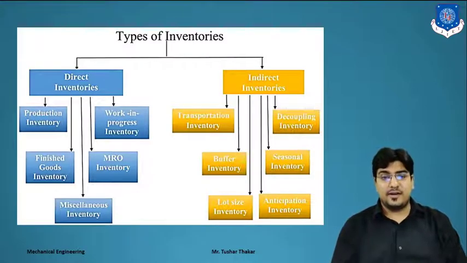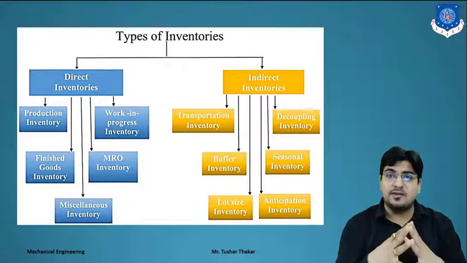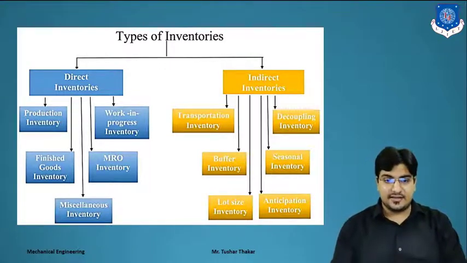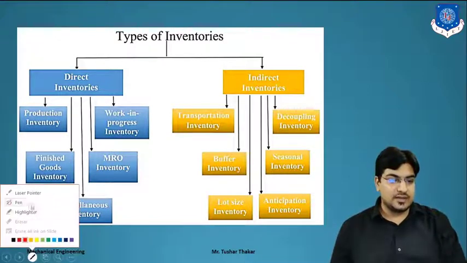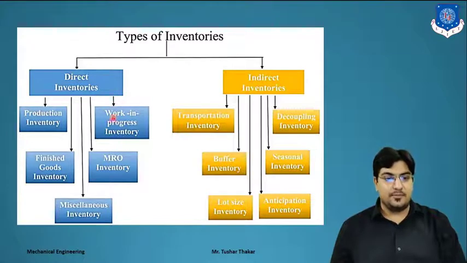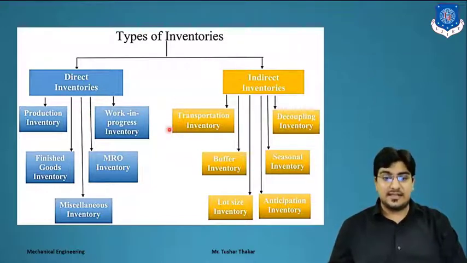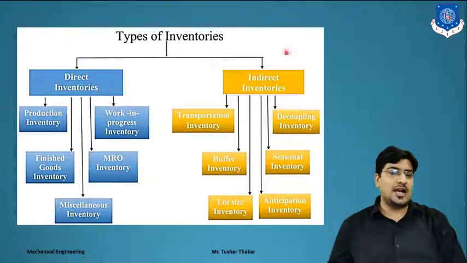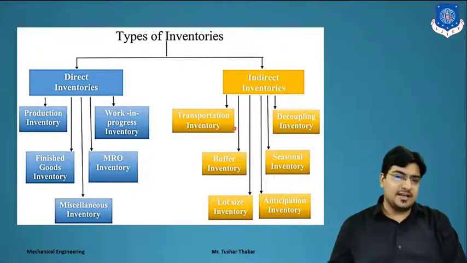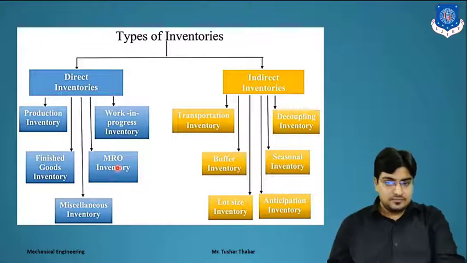So what are the types of inventory? There are 2 types of inventory: direct inventories and indirect inventories. Direct inventories are production inventory, work in progress inventory, finished goods inventory, MRO inventories and miscellaneous inventories, which directly affect the companies. Indirect inventories are transportation inventories, decoupling inventories, seasonal inventories, buffer inventories, lot size inventories and anticipation inventories. We will detail all types of inventories in the next slide also.